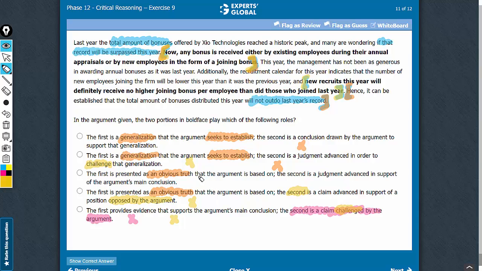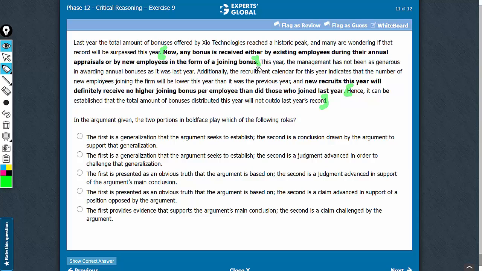Let's confirm answer choice C now. See, this is the conclusion. The first and the second boldfaces are supporting the main conclusion. Look at answer choice C here. The first is presented as an obvious truth, and yes, since this is a universal truth, the term obvious truth is alright, and yes, the argument is based on this obvious truth. So first part of the answer is absolutely correct.